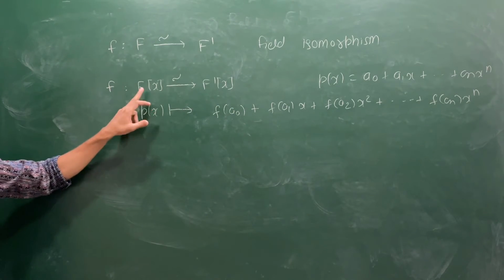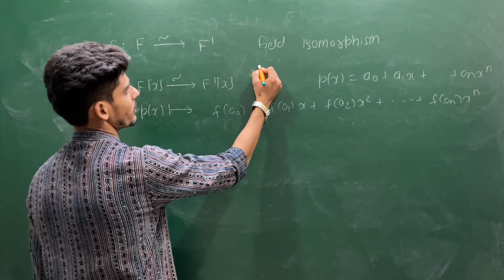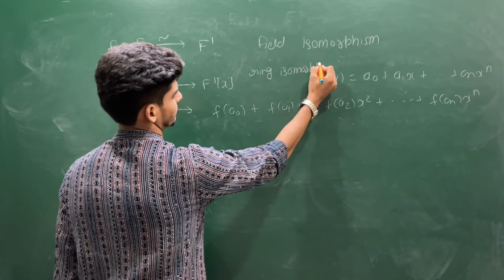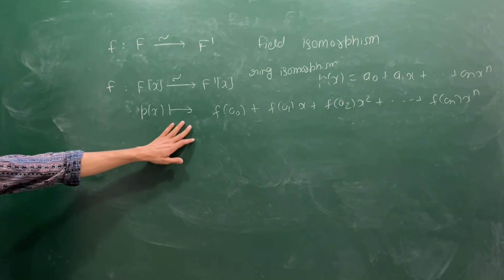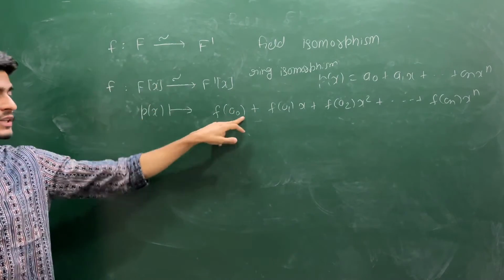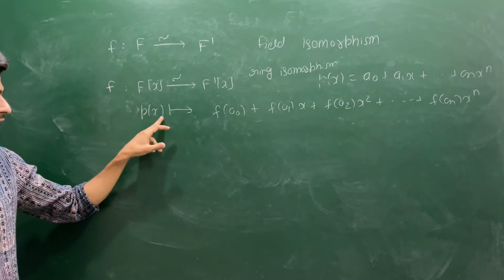So this F[x] is isomorphic to F prime[x]. So this is a ring isomorphism. Now once you understand this, what I am doing, I am just operating my f on the coefficients of any polynomial, because under this I have to find the images of polynomials.